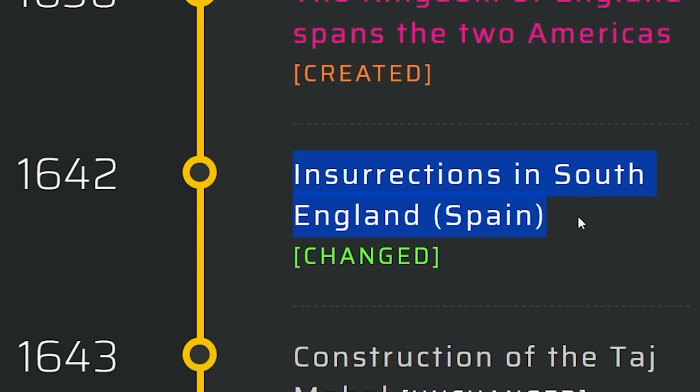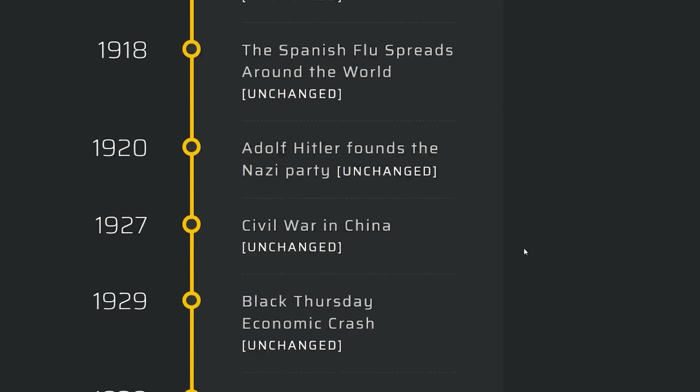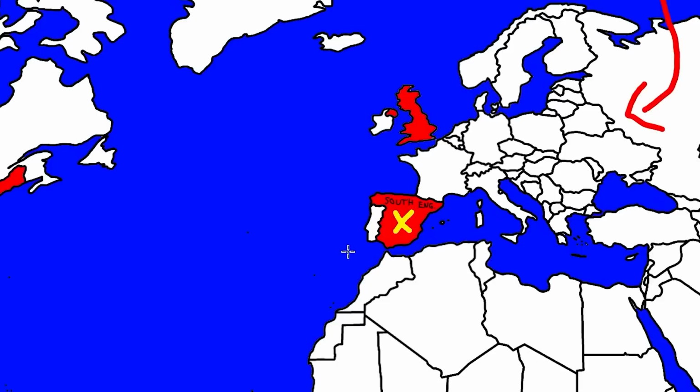Insurrections in the south of England. Spain, South England. Oh, that's the new name, I see. Would it be called the South of England, or would it all just be called Gibraltar at this point? Interesting name there. And it looks like that's the only change. So they are having trouble keeping that territory, but they didn't lose it. There's people trying to gain their freedom, but England's gonna hold on to that.